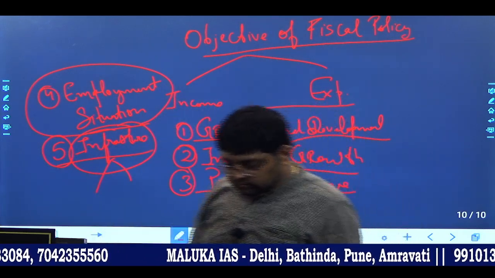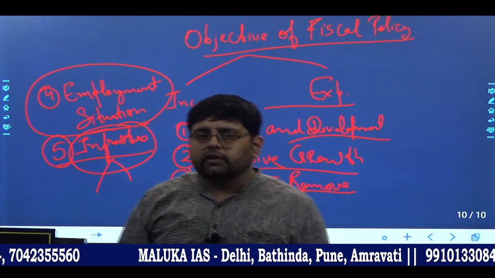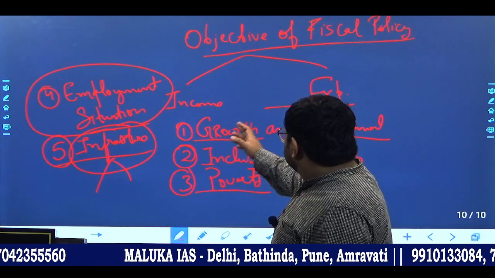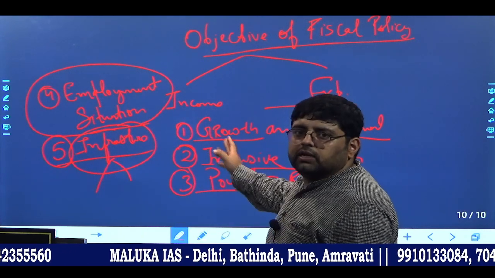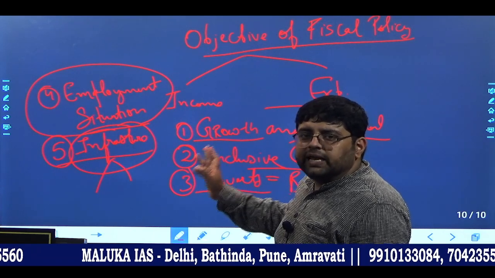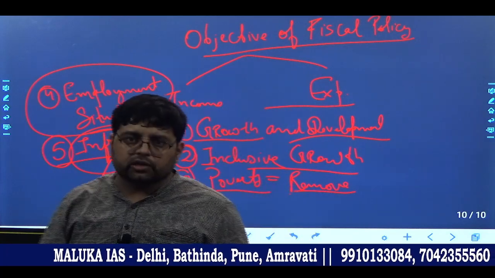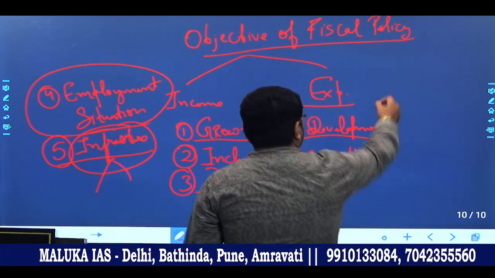Now, according to it, if we categorize it with these objectives, what you observe is that the government of India, with the help of fiscal policy, is playing the role or function of allocation and redistribution.